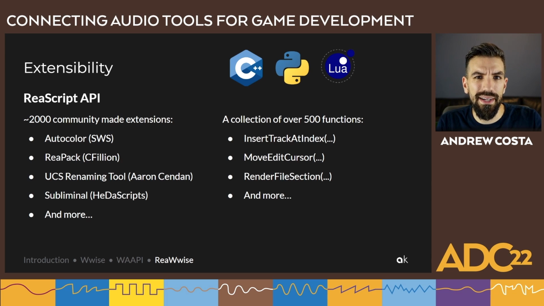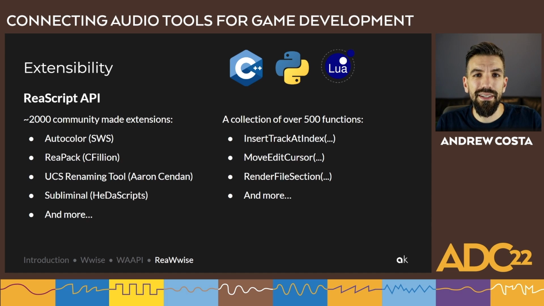So how does Reaper get all this to work? How is Reaper extensible? Well, it's through something called the ReaScript API. It's basically a collection of 500 functions that Reaper exposes. You want to have access to certain project and session information. There are functions for that. You want to manipulate, reorder, insert, and remove tracks. There are functions for that. You want to get region and marker information. There's functions for that. We can also tap into Reaper's rendering engine and trigger renders. On top of that, we can even manipulate Reaper's GUI by adding buttons and menu items.